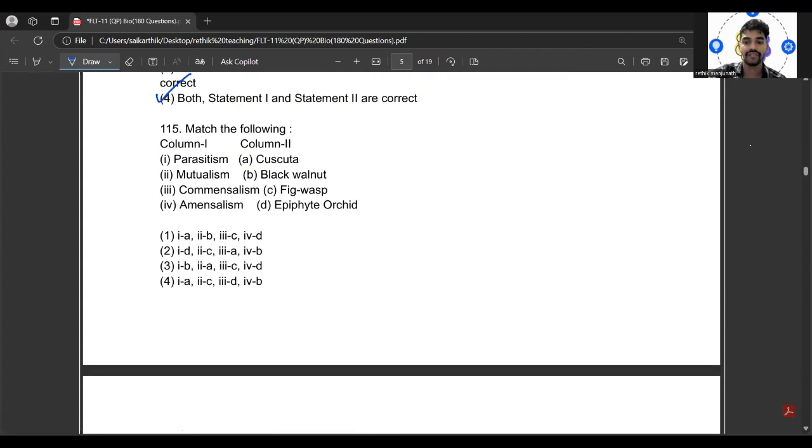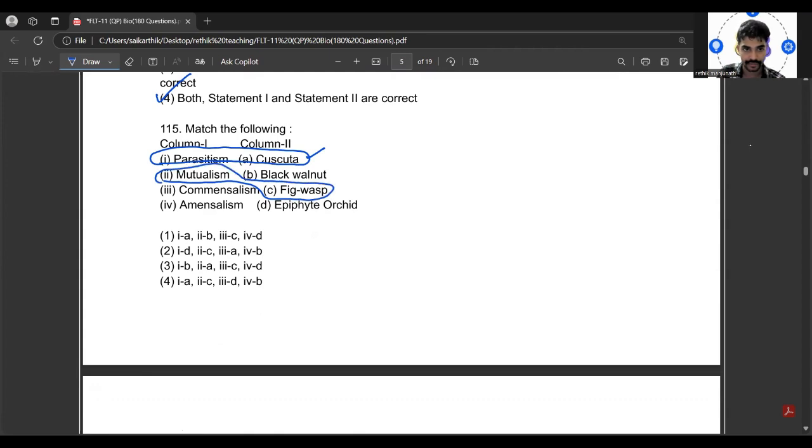So, the next will be 115. So, 115 says like the column 1 and column 2, we have to match the correct one. Parasitism. Okay. Yes. So first one, correct. Then mutualism will be fig wasps.